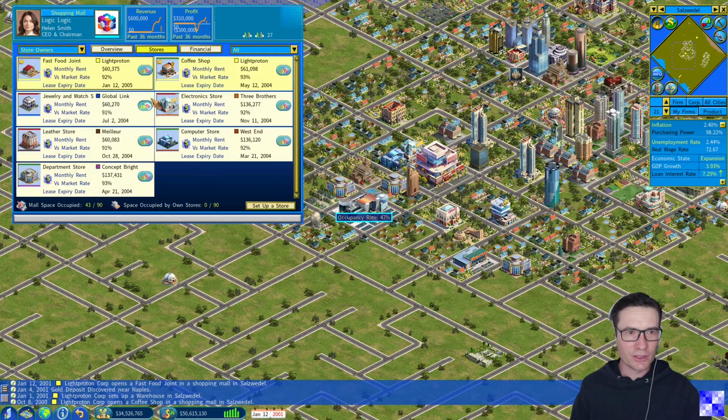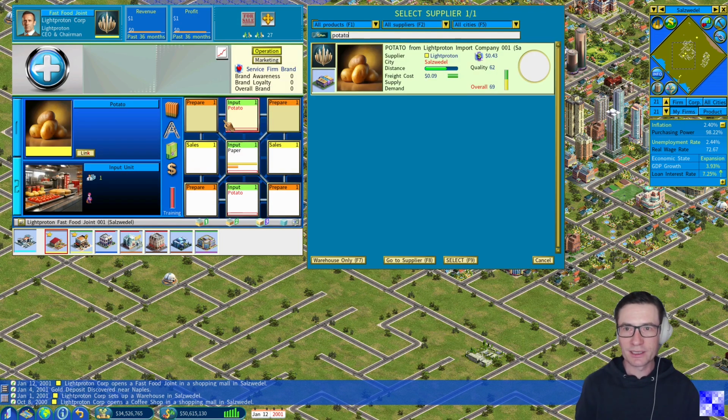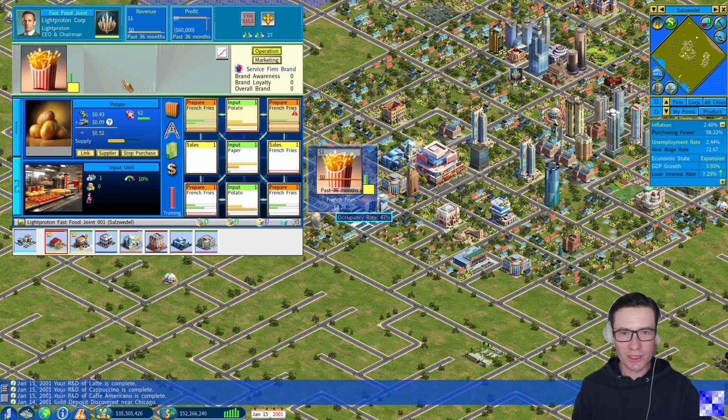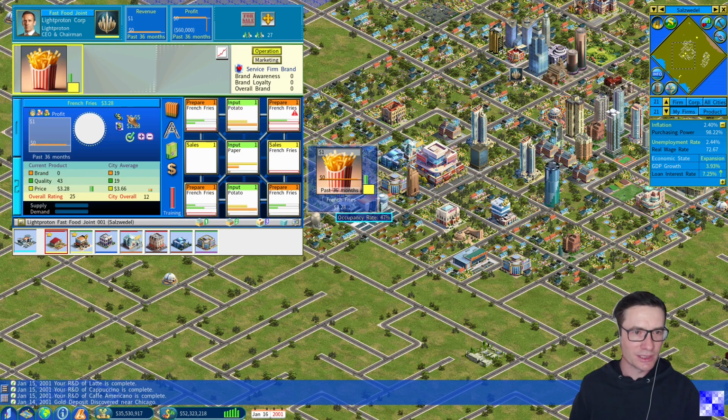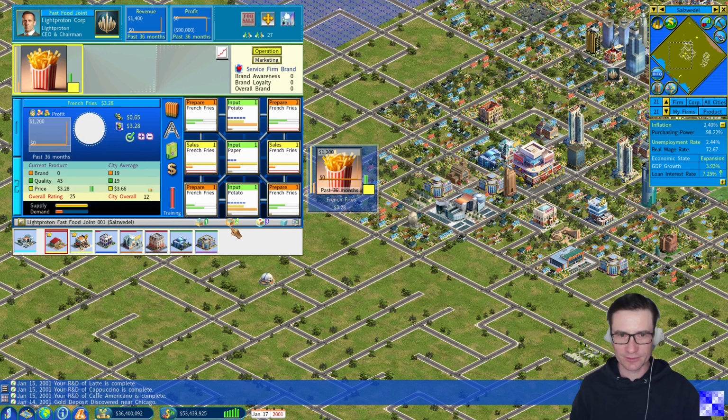Now let's return to our fast food joint. Link to the potatoes provided by our import company, like that. And now let's see how French fries get prepared and sold to our customers. Here it is. Those are our first French fries. The overall rating of our product is 25. City overall average is 12, so we are much higher, so demand should be increasing quite quickly. And this is actually the case.